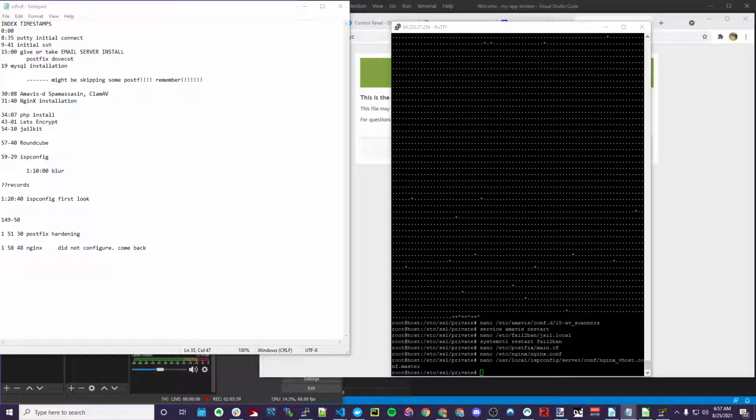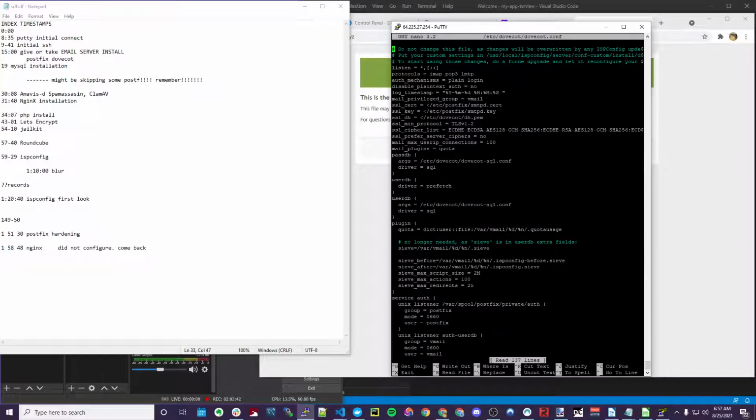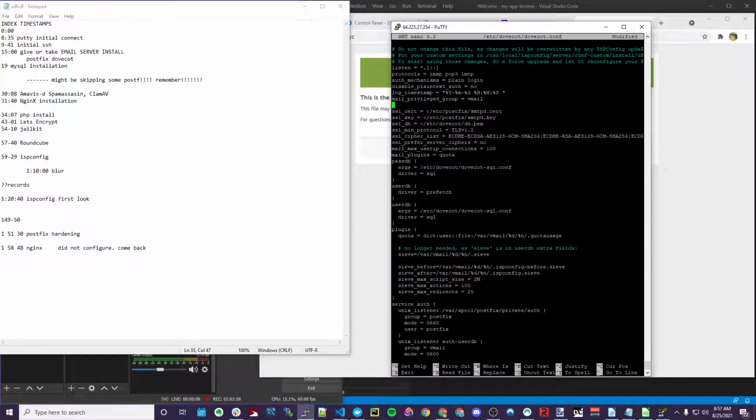We also, another thing we need to do that we're not going to do right now is the Dovecot. Actually, we might be able to just do this Dovecot really quick. Okay. SSL key. SSL yes. Where's SSL yes? I don't see it. SSL min protocol. TLS 1.2 for the mail server, yes.